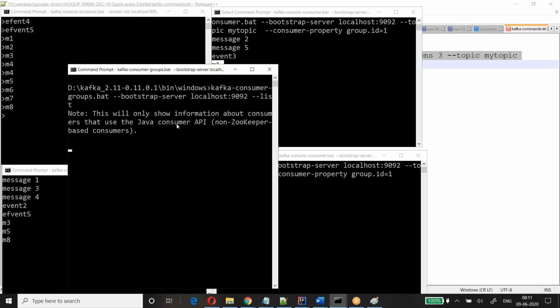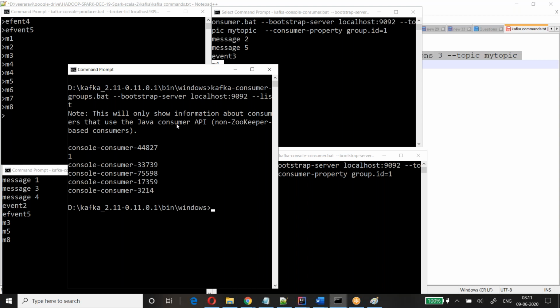As of now we have created only one group, but if you see here it is showing multiple groups. Where is our group? Our group ID is 1, right? This is our group. What about the others? How have the others been created? When you create a consumer without a group, by default one group will be created.